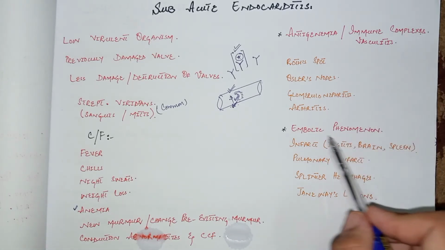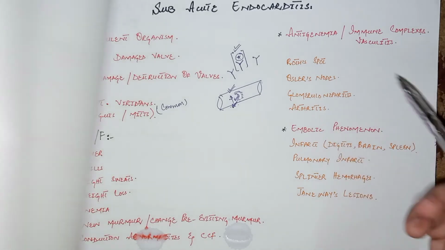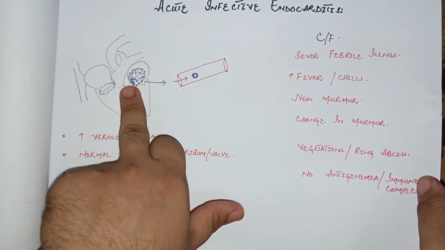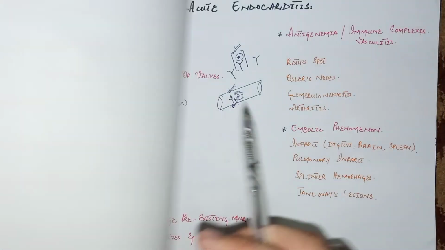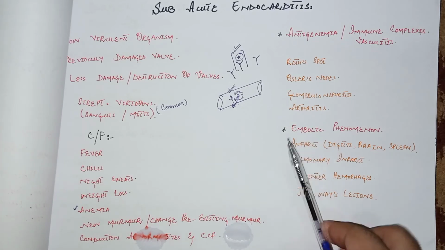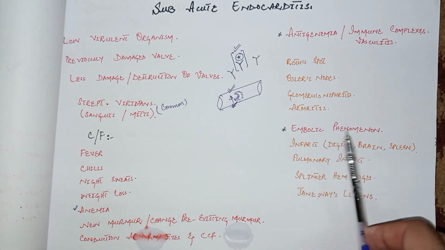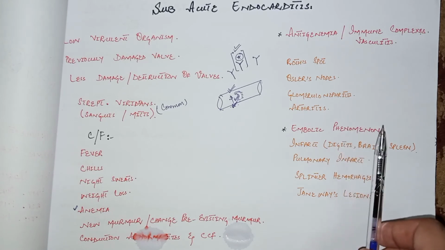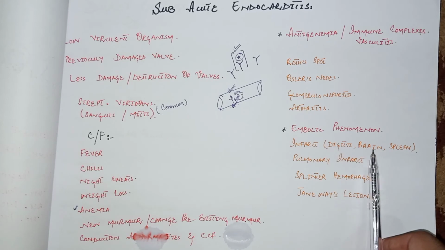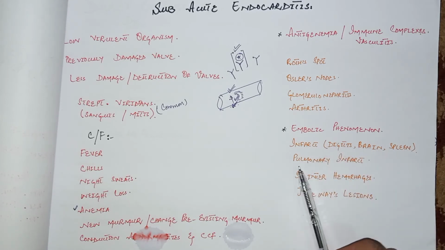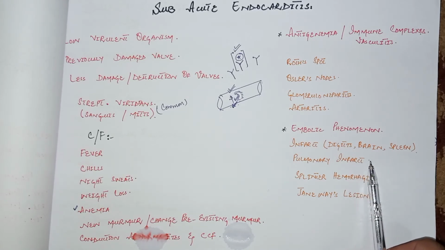Now remember the embolic phenomena, as we discussed on the previous page: due to vegetations and abscesses, septic emboli are formed, and these emboli, through the circulation, enter various parts of the body, block the blood supply of that area, and the area becomes infarcted. So it causes infarction of digits, infarction of brain, infarction of spleen, and also pulmonary infarct if the right sided heart is involved.